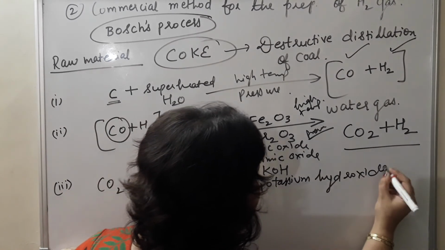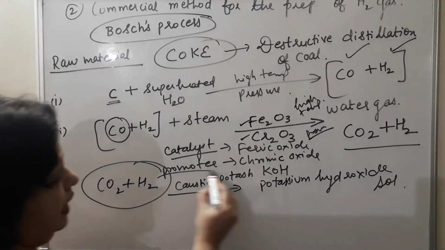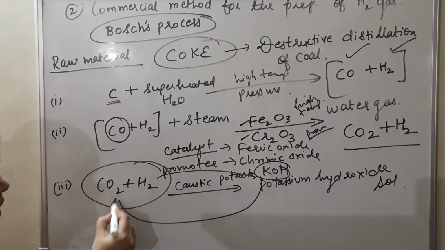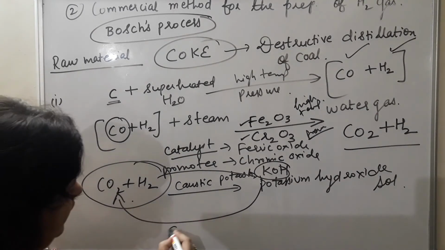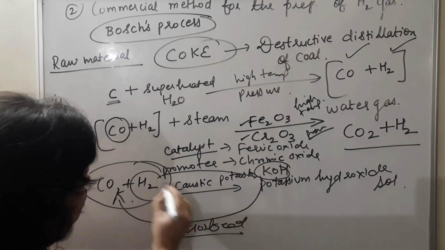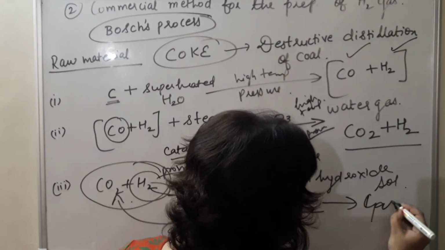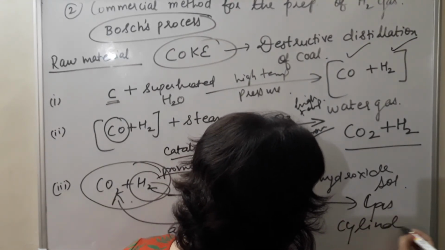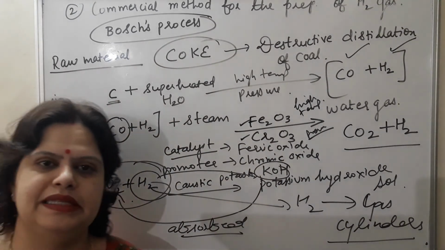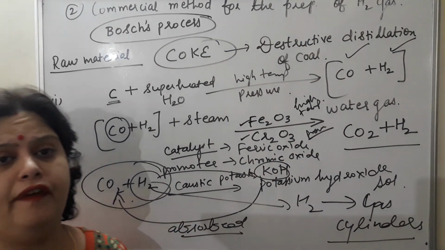This mixture of these two gases passes through caustic potash, and this KOH has strong affinity to absorb carbon dioxide gas. So carbon dioxide gas gets absorbed by KOH, and hydrogen gas will be left behind, which is filled in gas cylinders for further supply. So this is about the Bosch process, the commercial method for the preparation of hydrogen gas.